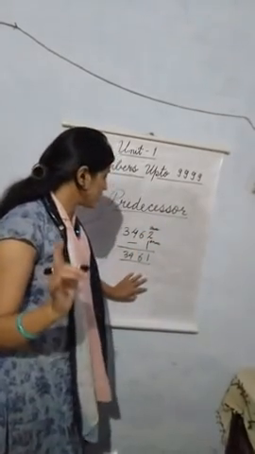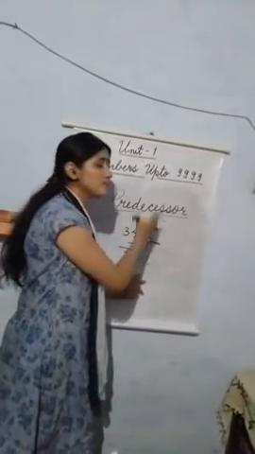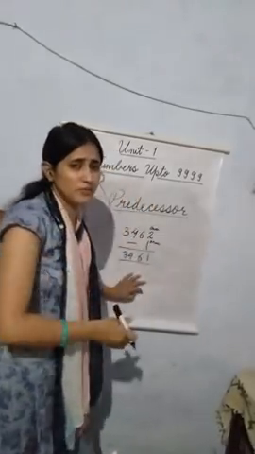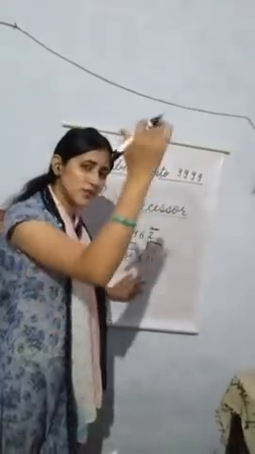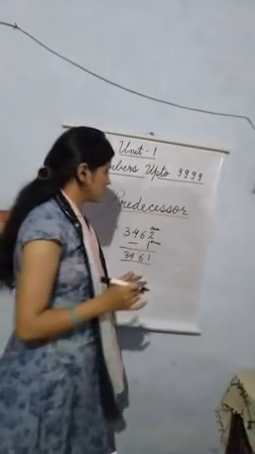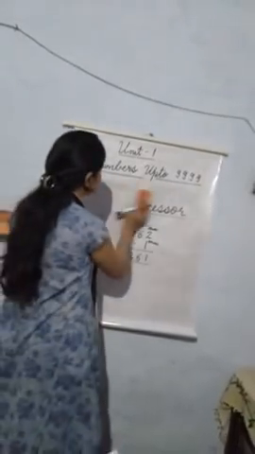Again and again I am telling you, please start addition and subtraction from the right side, that means from ones place. While doing the addition, add ones with ones, tens with tens, hundreds with hundreds and thousands with thousands. Okay, now you must have understood what a predecessor is.